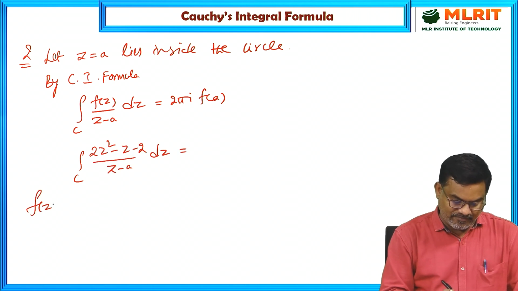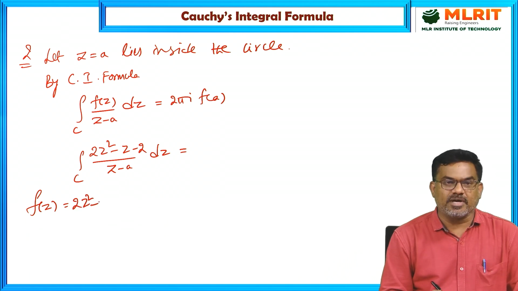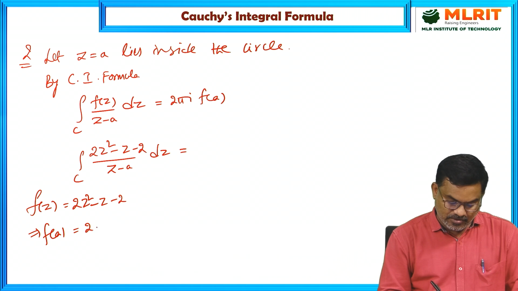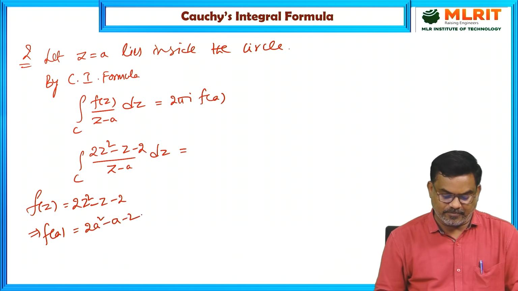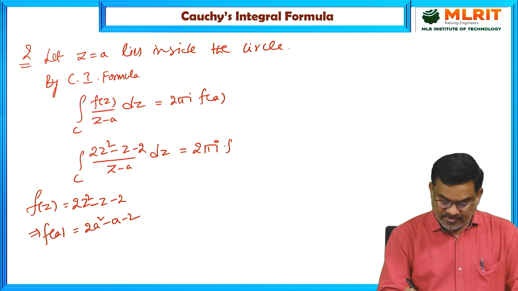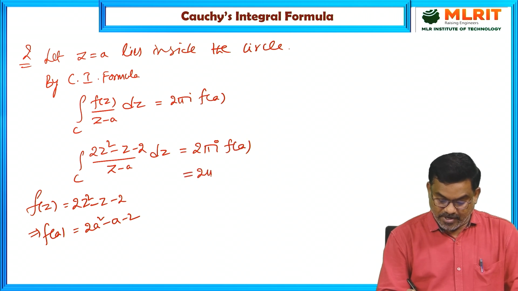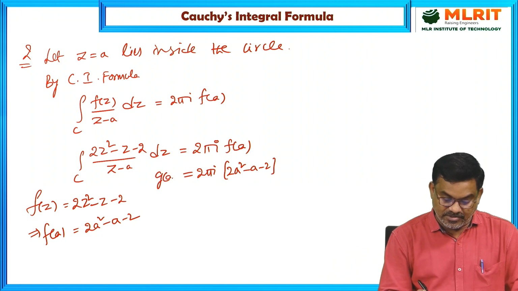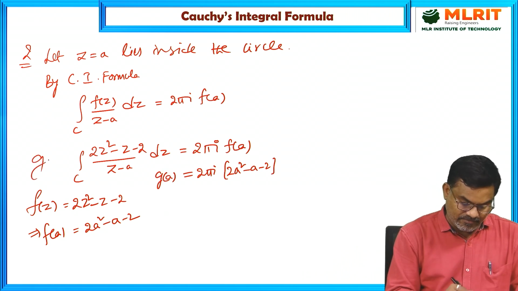So here f(z) is 2z² − z − 2. That implies f(a) is 2a² − a − 2. So the answer is 2πi times f(a), that is 2πi(2a² − a − 2). This is the value of g(a).